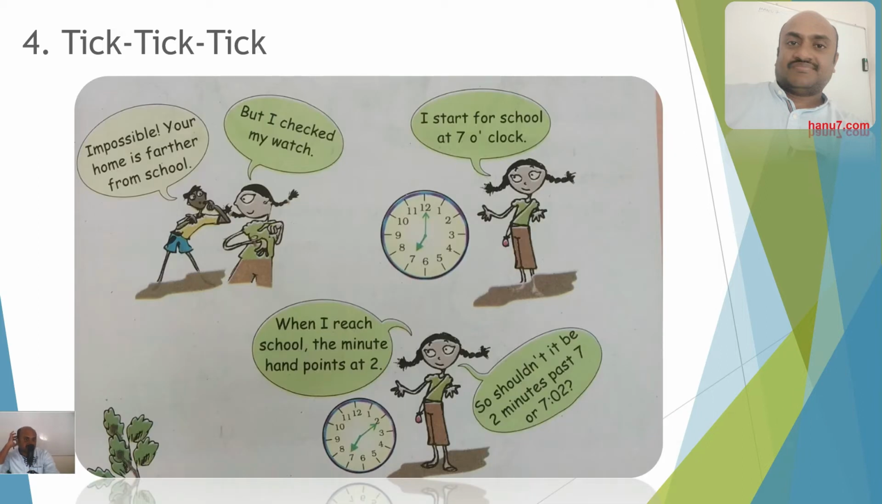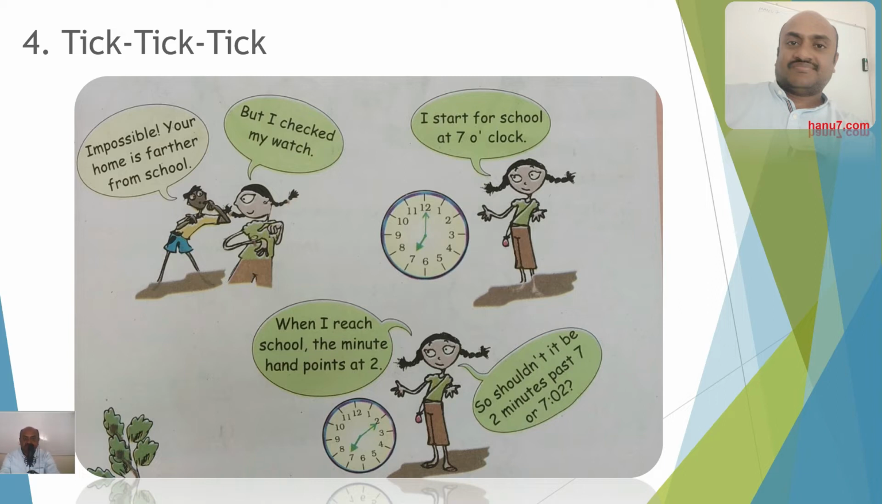And you can see here, it says: impossible, your home is farther from the school. But I checked my watch. I started for school at 7 o'clock. When I reached the school, the minute hand was pointing to 2. So she has the impression that the time is 2 minutes past 7. Shouldn't it be 2 minutes past 7? She is asking like that.